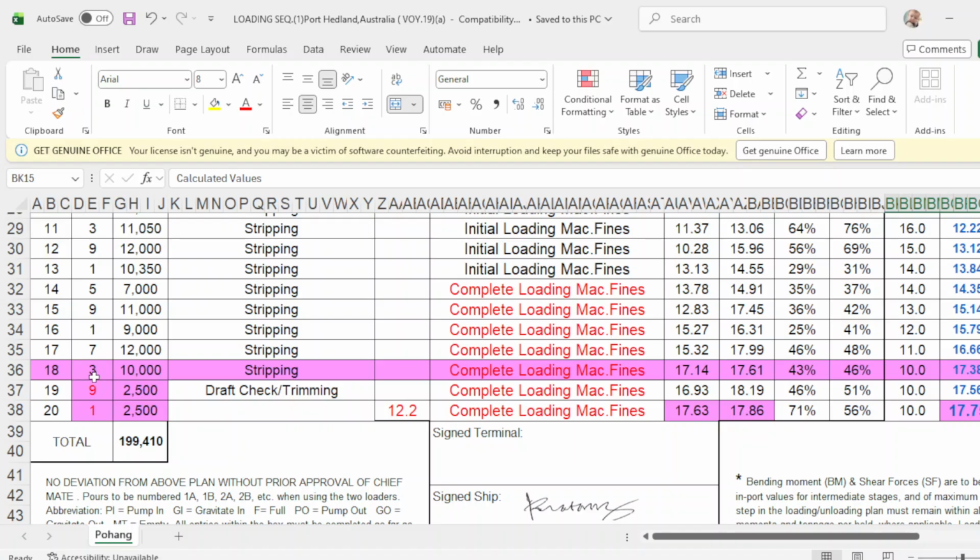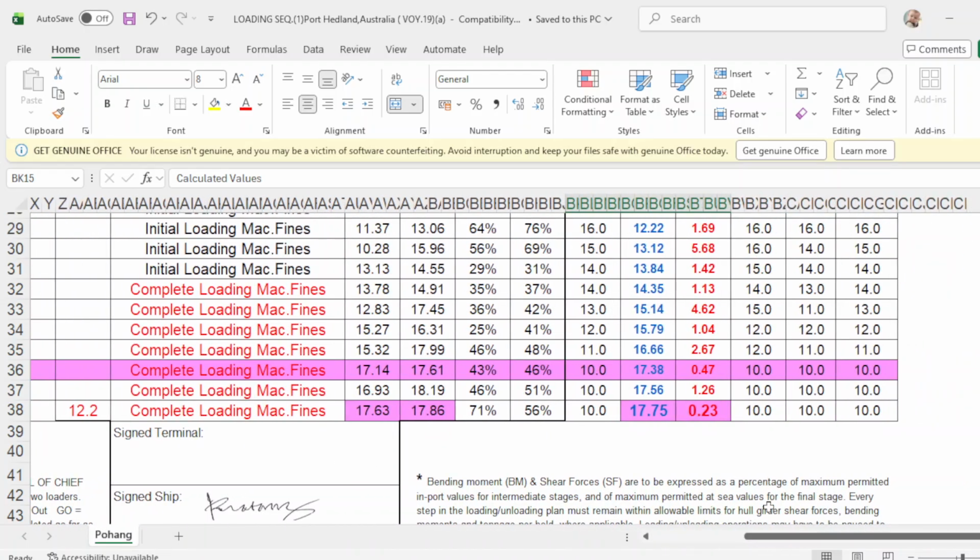But in your loading plan, when reaching pour number 18, and your last loaded cargo hold, for example hold number 3, you have to load 10,000 metric tons. Upon completing loading of these 10,000 tons, the foreman will stop loading and advise the chief officer to make a draft survey together with a draft surveyor, so that both of them will compute how much cargo to load for trimming to get the target draft.